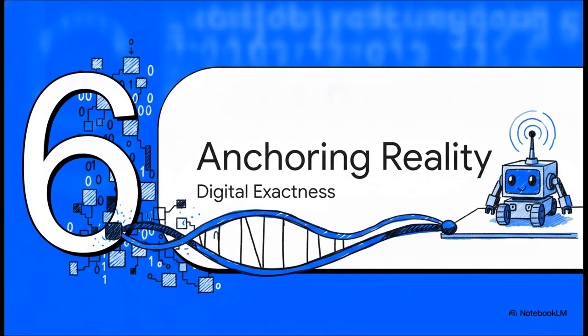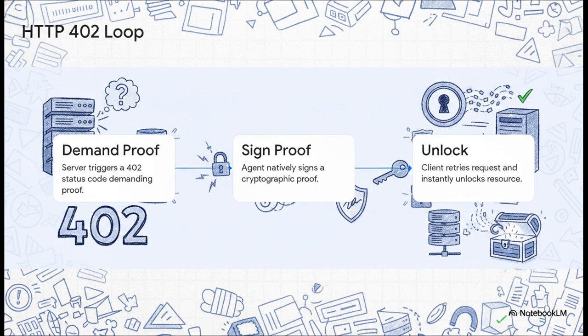Section 6. Anchoring Physical Reality. Digital Exactness. Let's move on and see how this builds into concrete reality. How do we bridge this bit-perfect digital state down to physical hardware, like, say, a FlowX42 cheerbot? Well, it's done through the ingeniously simple HTTP 402 loop. Because our state is firmly anchored, the server doesn't panic and resort to fuzzy logic. It's just 3 simple steps.